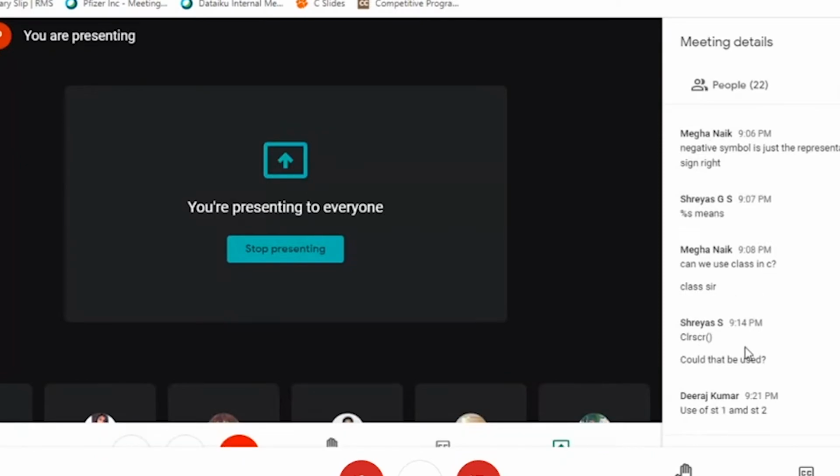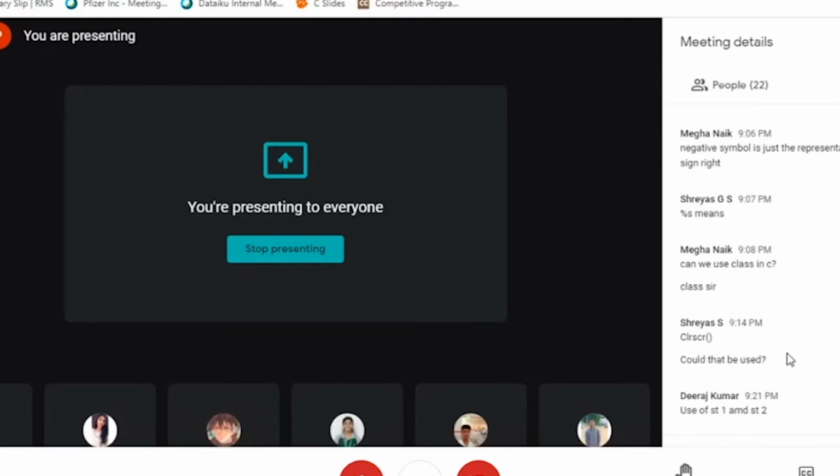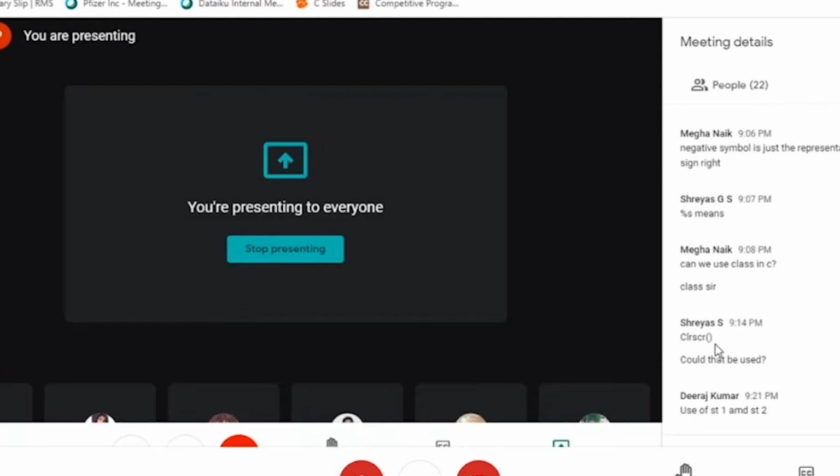Okay, clear screen, could that be used? Clear screen is also a function for erasing the output console, and it works only in Turbo C. We're using it only in Turbo C, not everywhere. What happens is your previous output will be there. For example, a lecturer is taking class in the first hour. He writes something on the board. Before the second lecture comes, you need to erase it, right? So to the computer, you're telling through clear screen that before I go to the next class, erase the previous screen. So that's what the message clear screen is. It's a function.